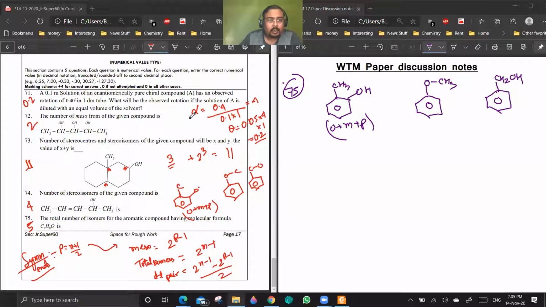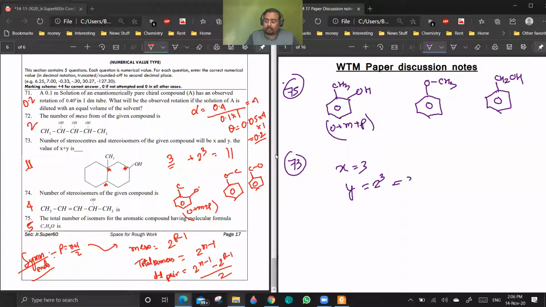Now question number 73. In 73, they're asking the number of stereo centers. Number of stereo centers will be 3. You have to look into all the carbons which are either 3 degree or 2 degree attached to any hetero functional group. So 1, 2, and 3, these 3 are the stereo centers. Now they're asking the number of stereoisomers. So it will be 2 power 3 because the molecule is unsymmetrical. Are you getting the point?